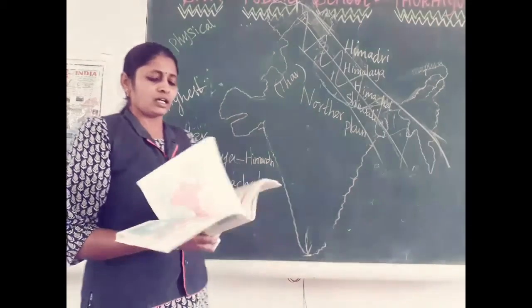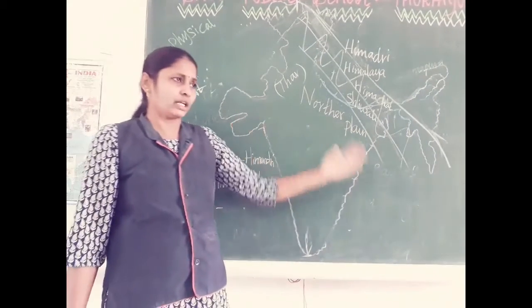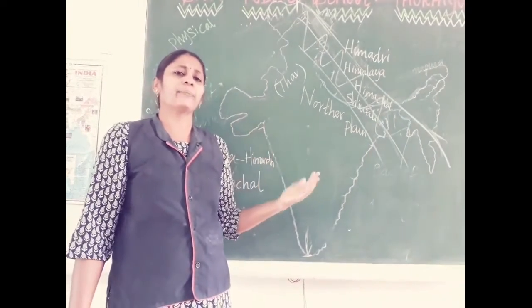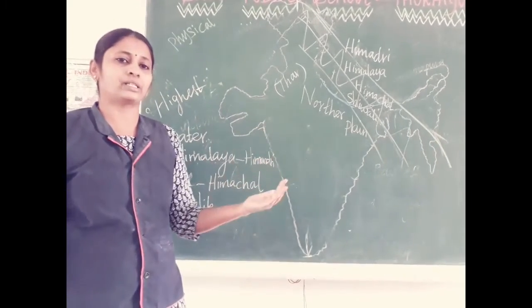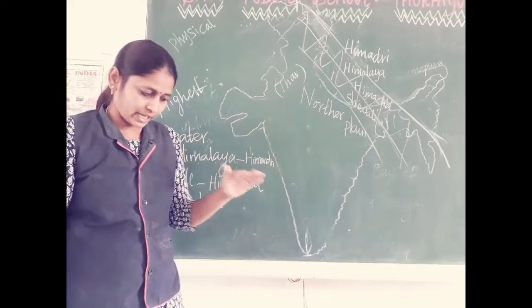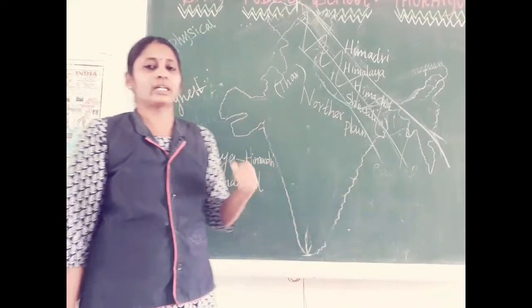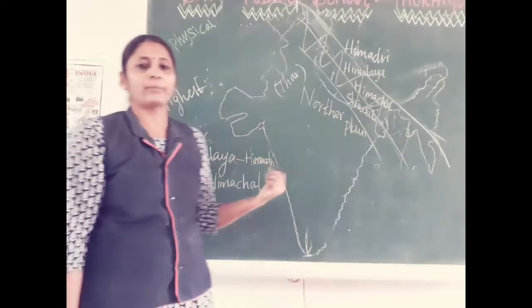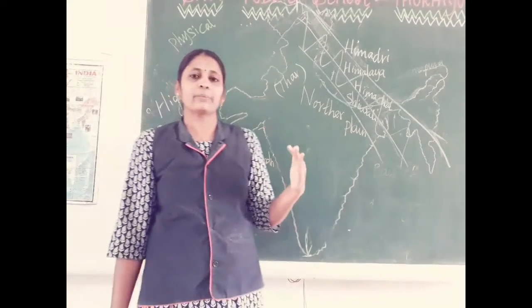You should know the neighboring countries, which countries share boundaries with India, how many states and union territories we have, and their capitals. I am not explaining the capitals because you studied states and capitals recently.